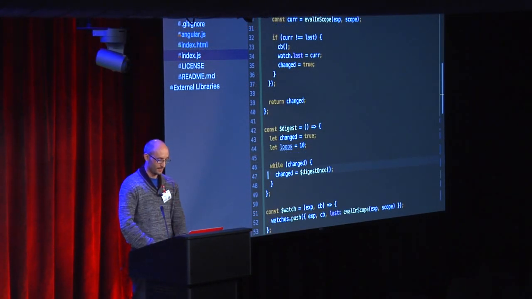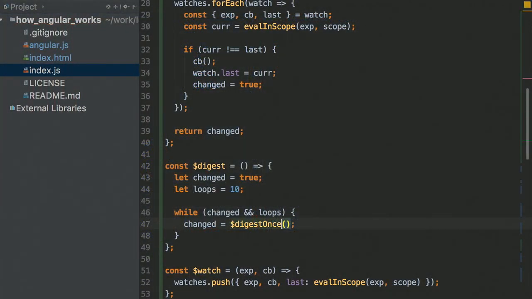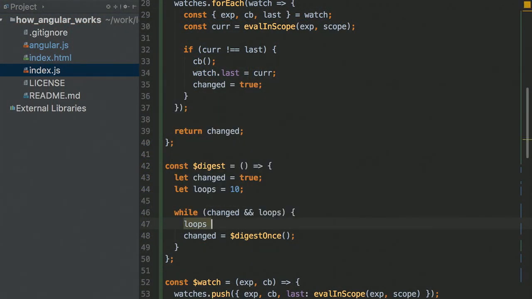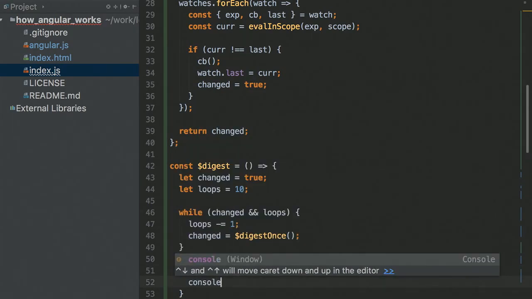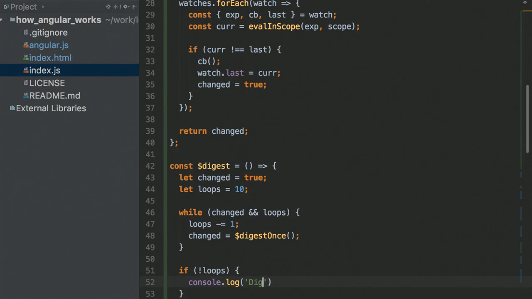Okay. So while something changed and we still have loops left, let's make loops lower, and run this again. And if not loops, console log digest loop running way, way, way too long.